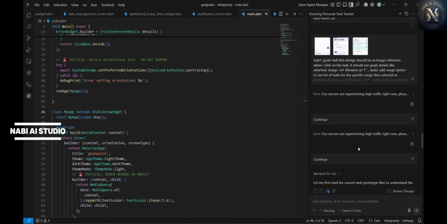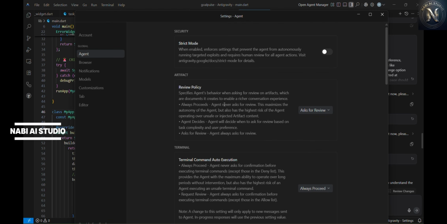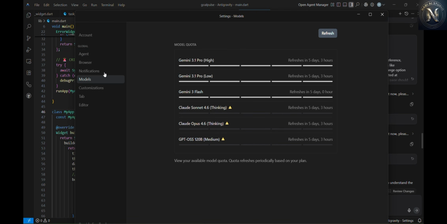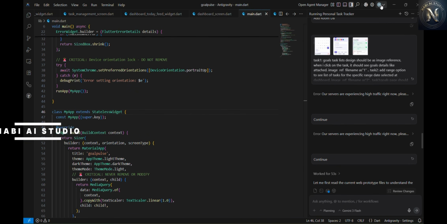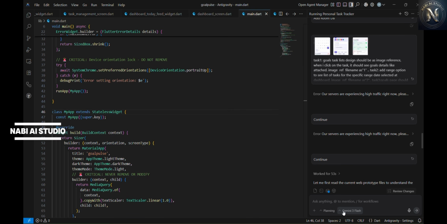So as I said previously, if the models get exhausted, the token utilization and all you can see over here. Tokens run out, so obviously it will get refreshed after 5 days. So you can wait 5 more days, and then after 5 days, you can try again with these models. Rather than that, what you can do is sign out over here and sign in from another Google account, and you will get fresh tokens again. And with those fresh tokens, you can restart.